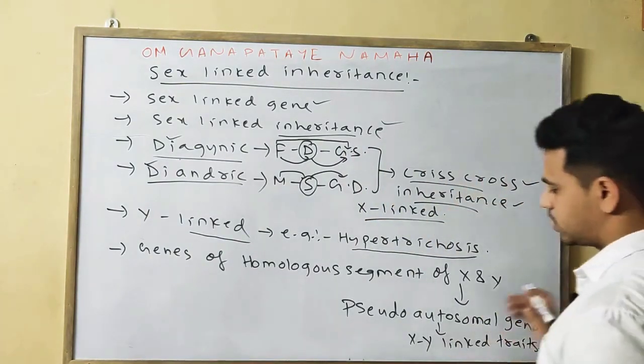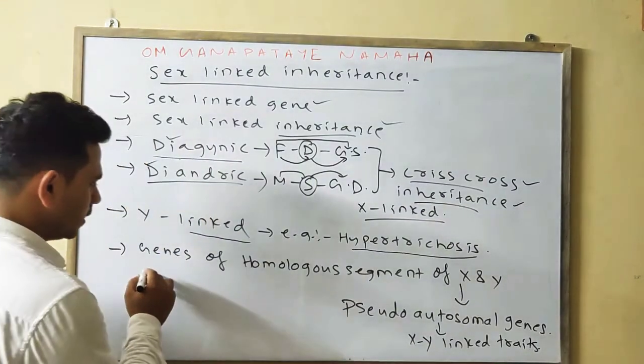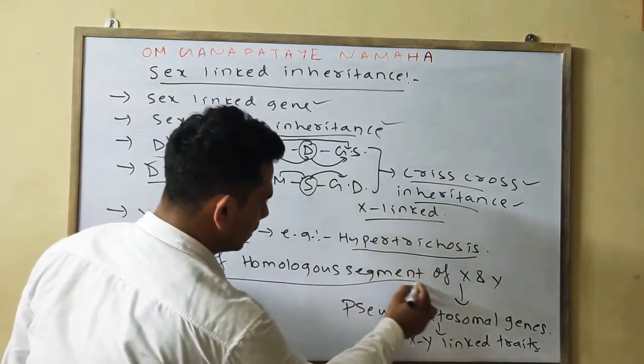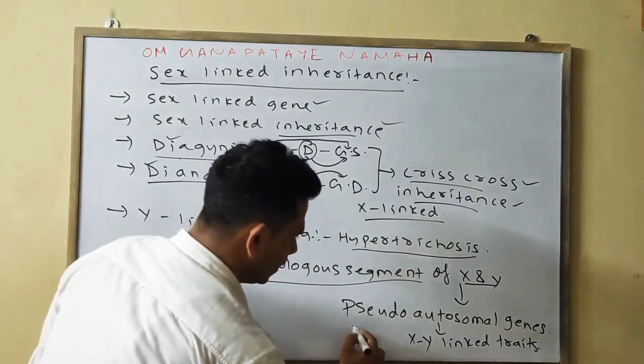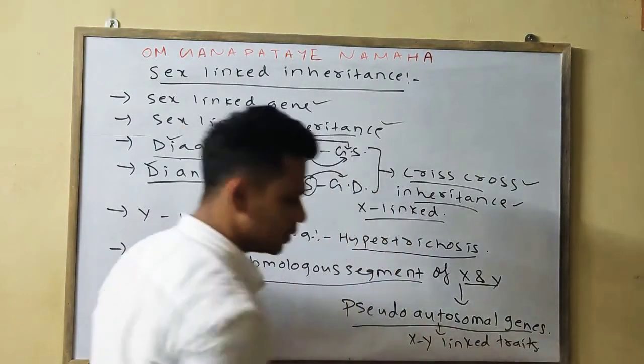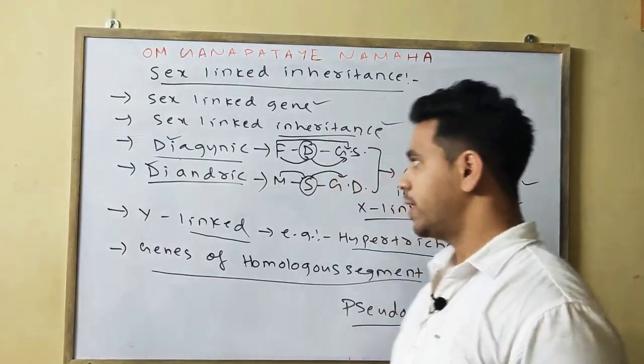Similarly, the last one is your XY-linked trait. We know in the case of the XY-linked trait, the genes are present on the homologous segment of the X and Y chromosome, and those genes are nothing but pseudo-autosomal genes. Okay, and this comes under your XY-linked trait.